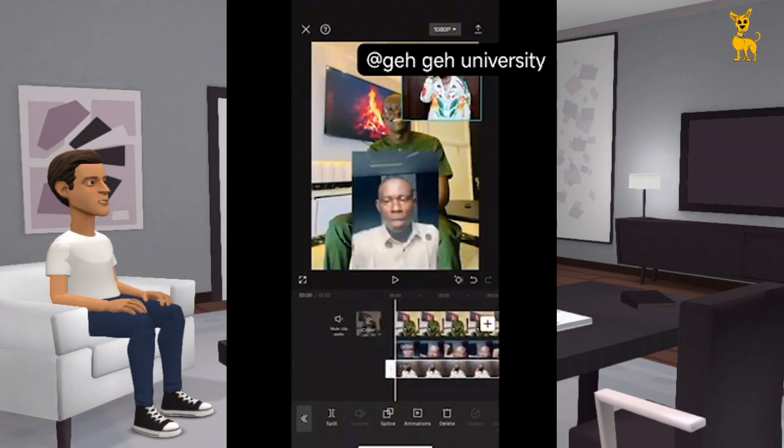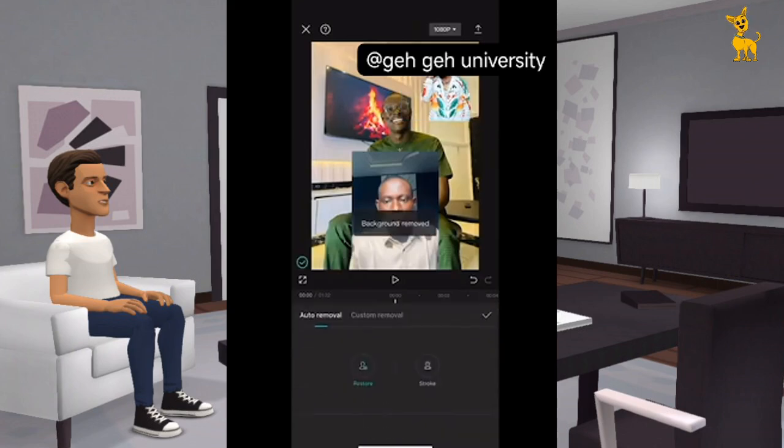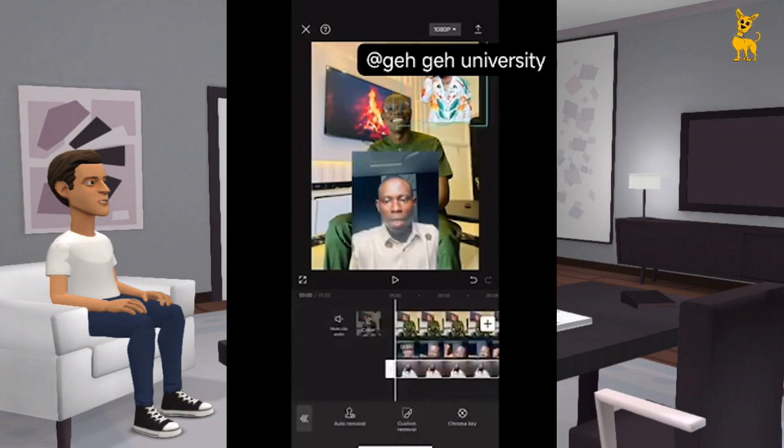Now remove the background from the video. Click on remove background from the picture. Remove background. Now when you finish removing the background, that background will come out. The video picture will take that place. You see, now you will drag and make it big, drag and make it small. So people will see and say that is the video they talk about.